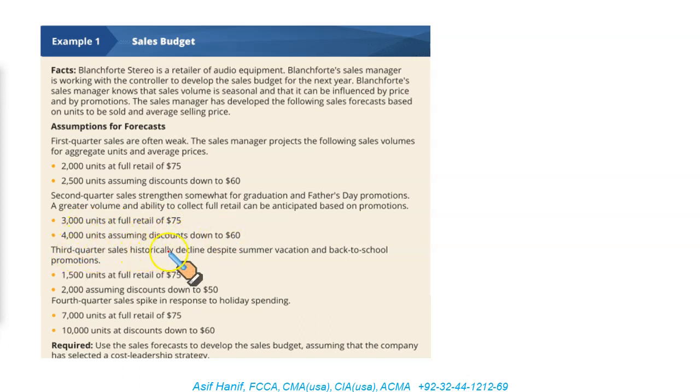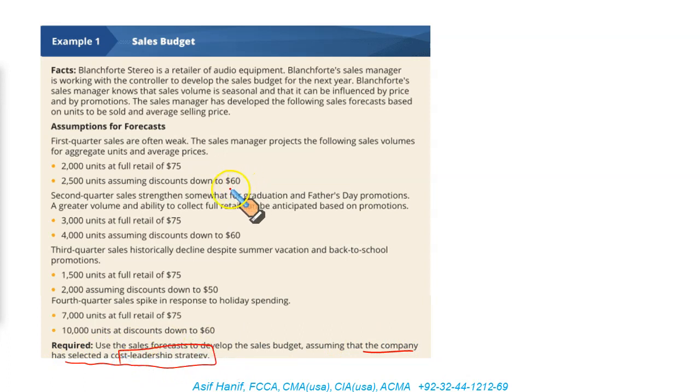The third quarter sales historically declined despite summer vacation and back to school promotions. 75, 1500 volume; at the lowered price, the volume is 2000. Fourth quarter sales spike in response to holiday spending, could be 7,000 at 75 and 10,000 if the price is lowered to 60.